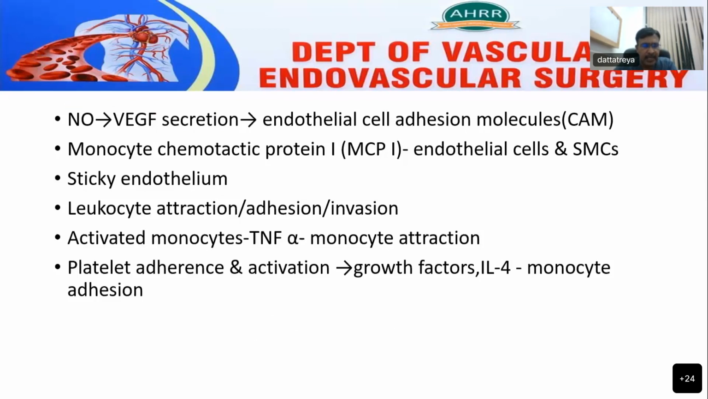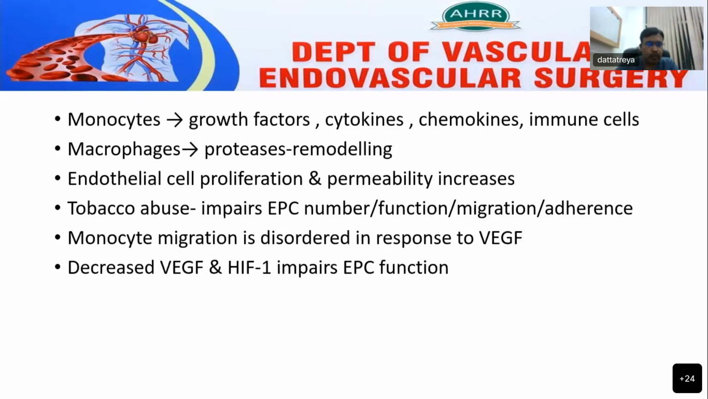The platelets will get adhered and activated and lead to release of a large number of growth factors, interleukin 4, which further leads to monocyte adhesion. And these monocytes will release a large number of cytokines, chemokines, growth factors, and other immune cells, which will help in collateral development. The macrophages release the proteases, which help in the dissolution or digestion of the basement membrane and help in remodeling of the collateral blood supply. The endothelial cell proliferation and permeability increase due to the release of these proteases.